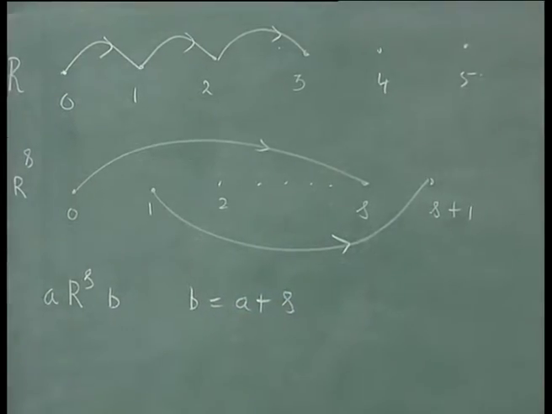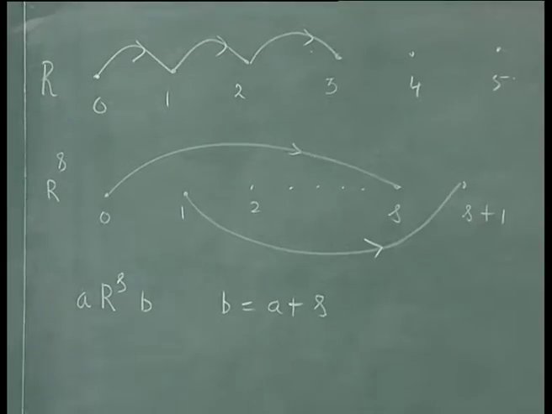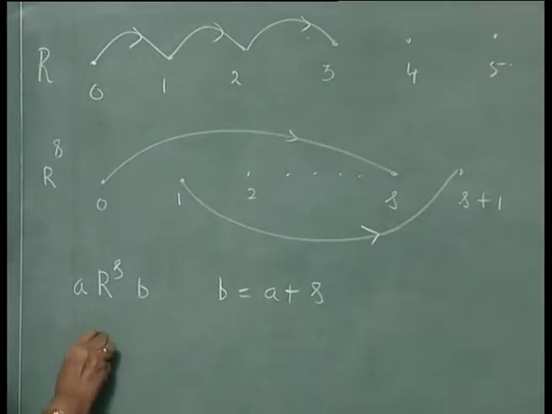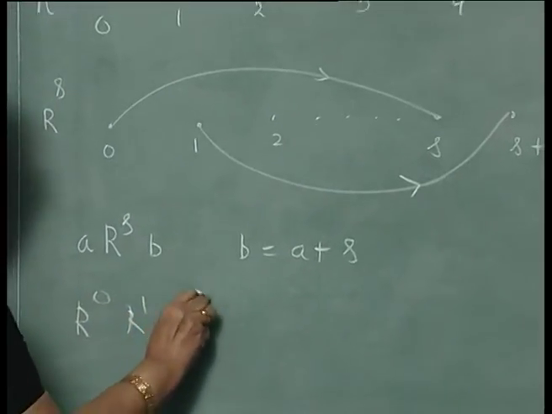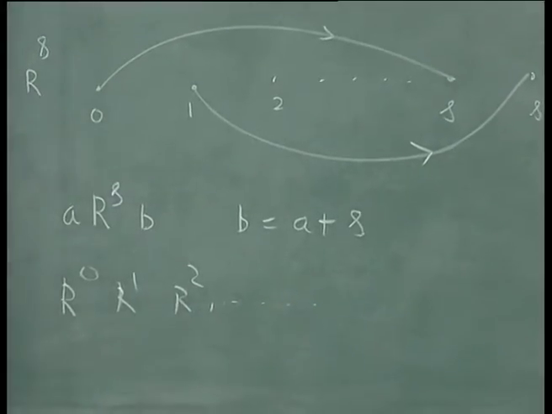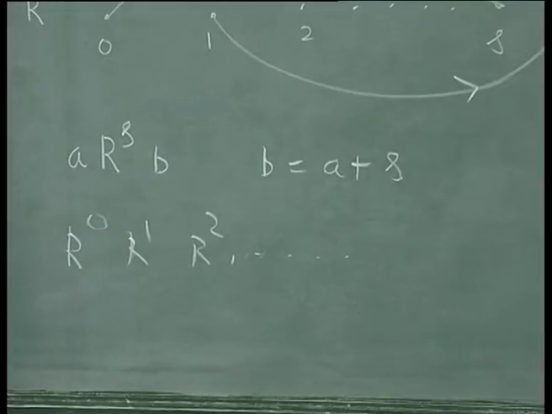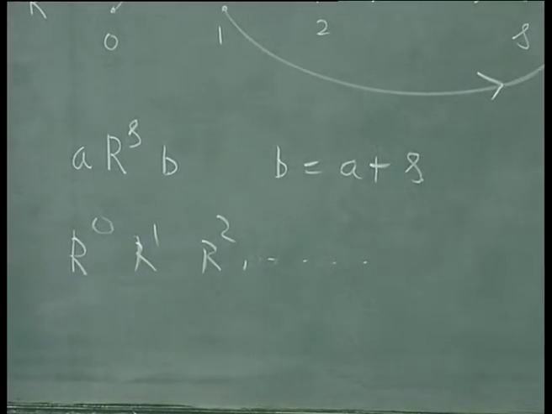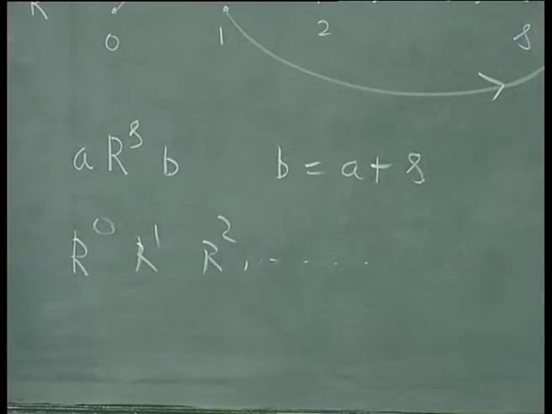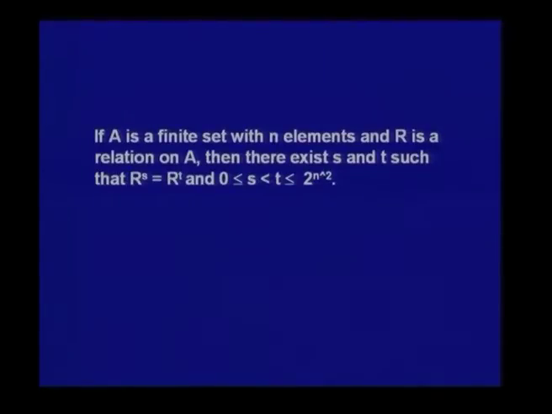In this case, you find that none of the powers of R are equivalent, R power 0, R power 1, R power 2, etc. They are all different. So, the result which you had for a finite set like this will not hold when A is an infinite set. When A is a finite set, we had this result. This will not hold when A is an infinite set. That is what we have considered now.